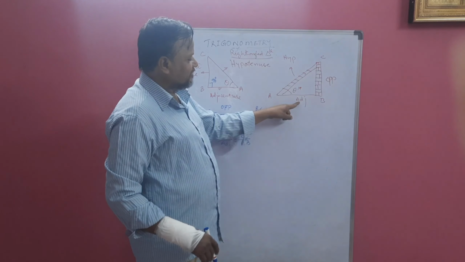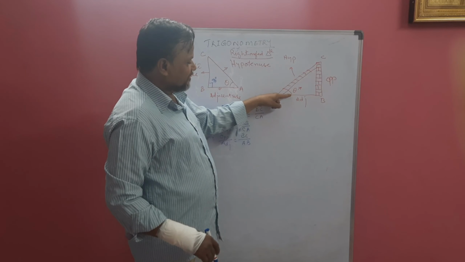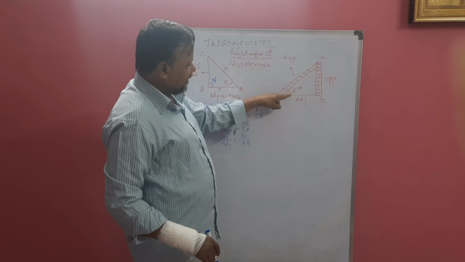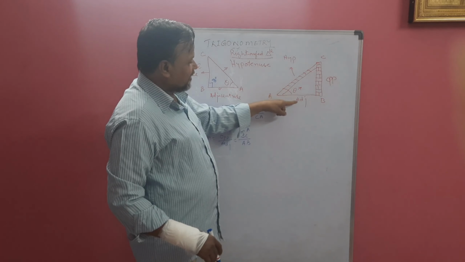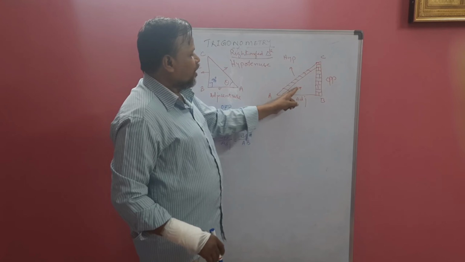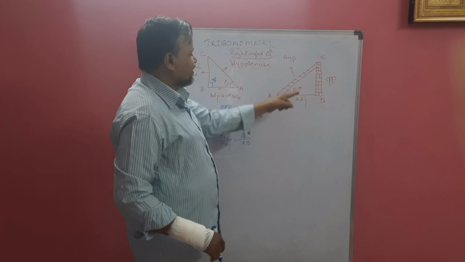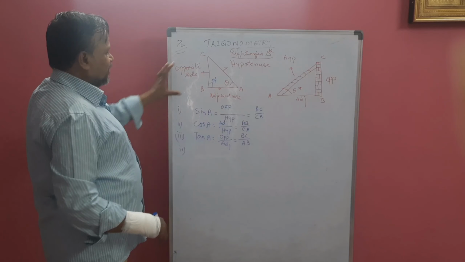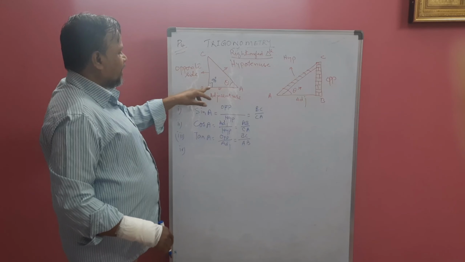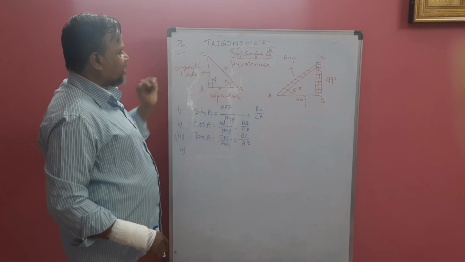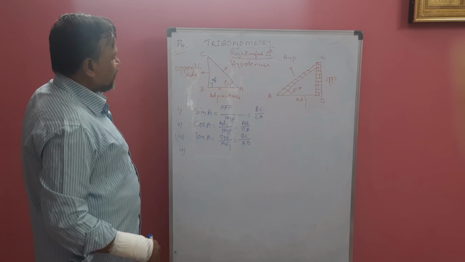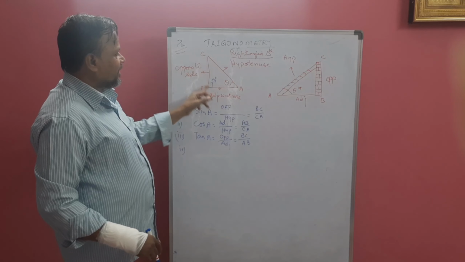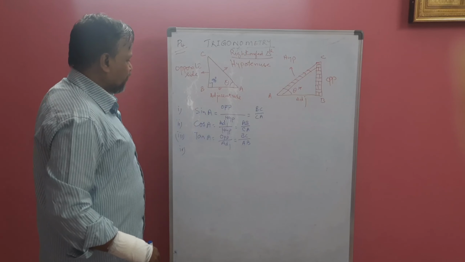That's why it is the adjacent side. The side which makes the angle with the hypotenuse is called the adjacent side. Opposite to that is the opposite side, and the ladder is the hypotenuse. The side opposite to 90 degrees is always the hypotenuse, the biggest side of a right angle triangle.